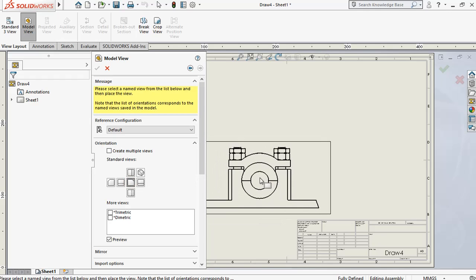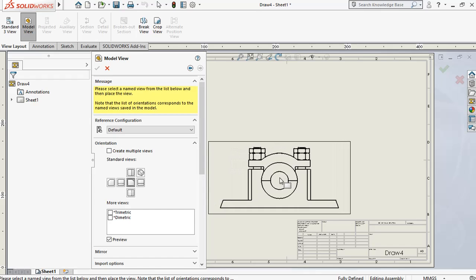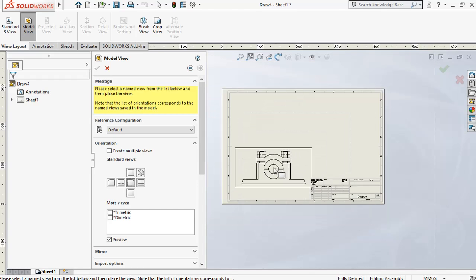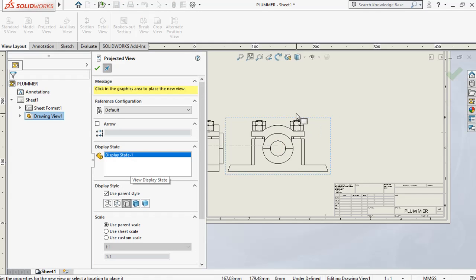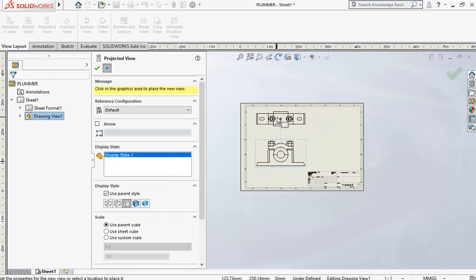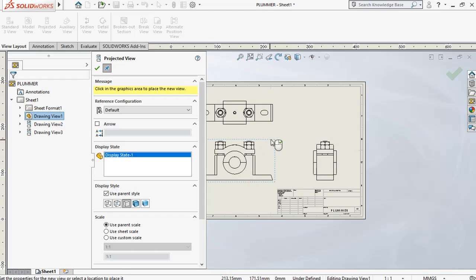Now I am selecting here, this is the front view. Similarly we can drag it so that we can get the top view, and from here you can get the side view, and from this you can get the isometric view. If you want you can have it.